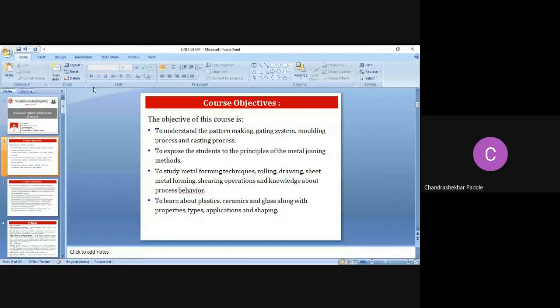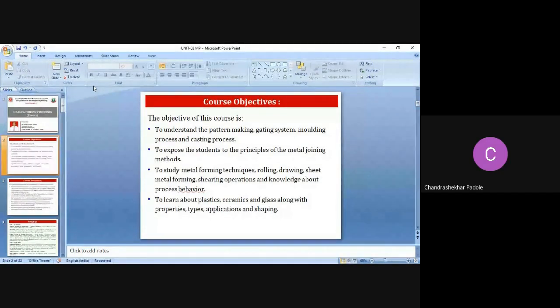Course is to understand the pattern making, gating system, molding process and casting process. Again, to expose the student to the principles of metal joining method. Again, to study the metal forming technique, rolling, drawing, sheet metal forming, shearing operation and knowledge about the process behavior. Again, to learn about the plastic, ceramic and glass along with the properties, types, application and shaping.